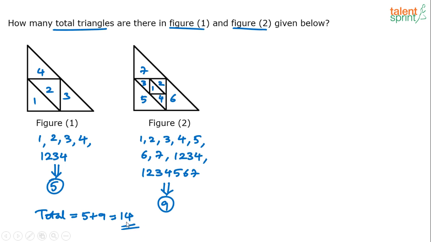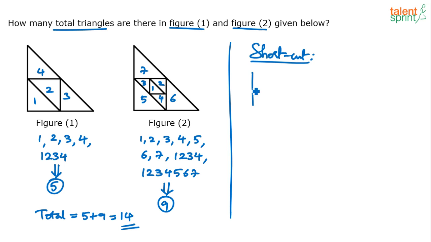14 is the answer. But here again there's a technique, which let me explain to you. Again, you have to remember for which type of figures it works. So let me give you the shortcut. See, consider this triangle here. While it's easy to count in this case, remember, if more and more triangles are inscribed, then it becomes complex, right?